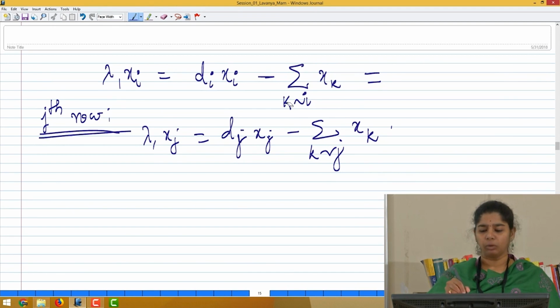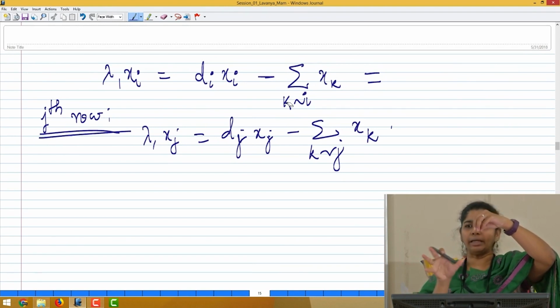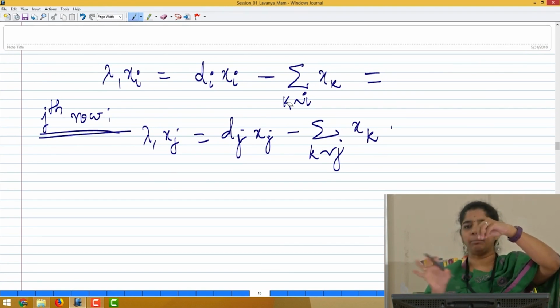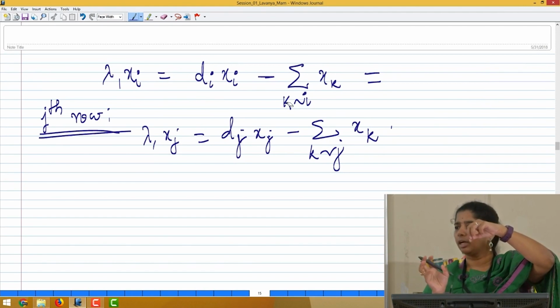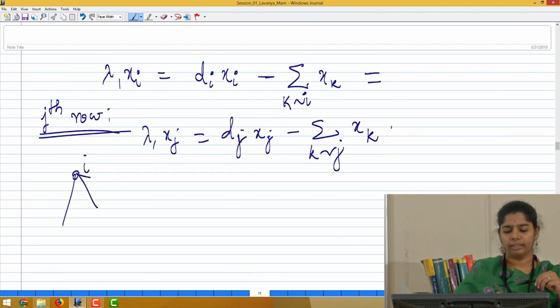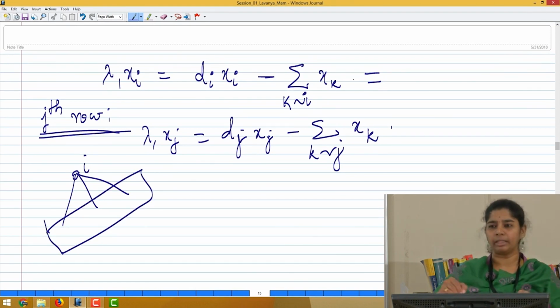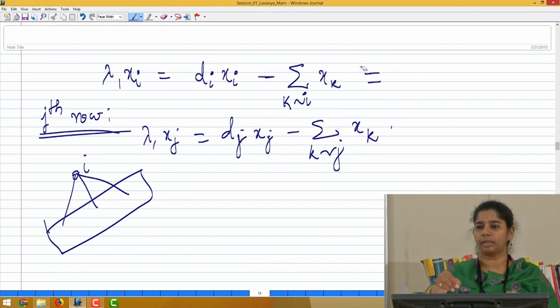Okay. Look at this k vertex. Now, we know all those vertices which are adjacent to i, right. So, now I can look at these neighbors in two sets, like if I have this vertex i, I know all these k's which are going to be adjacent, right. All these are going to be my x_k which would be contributing to this sum, right.